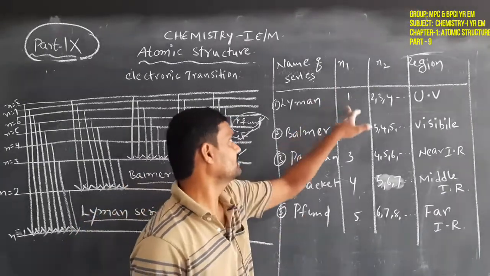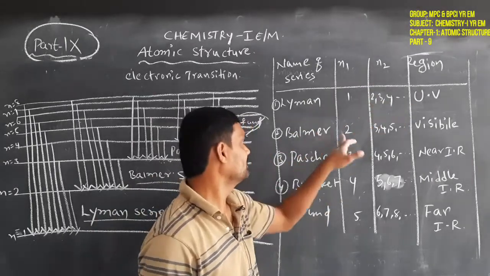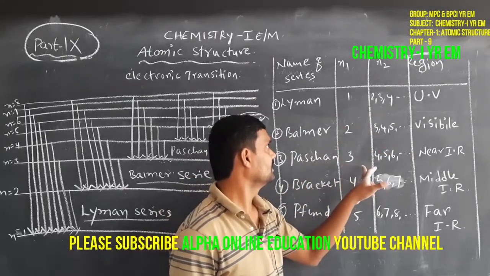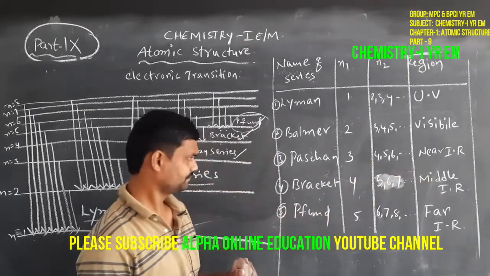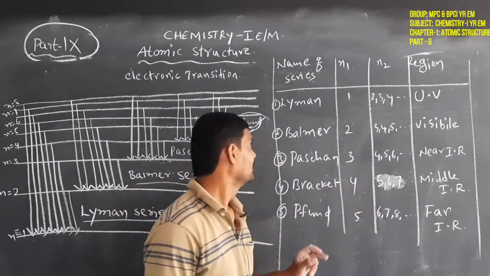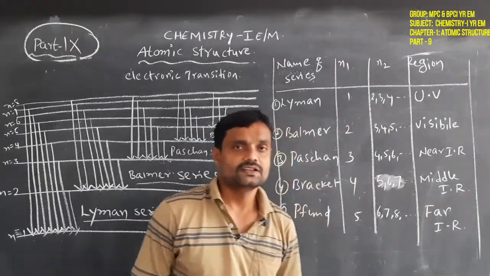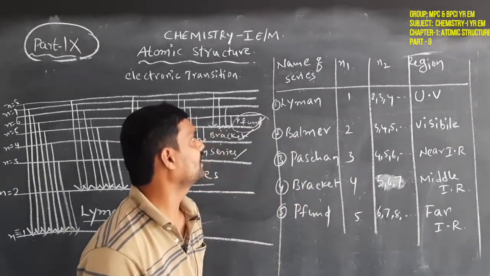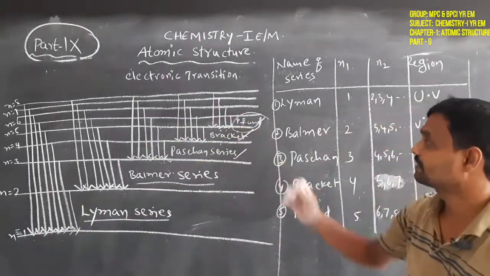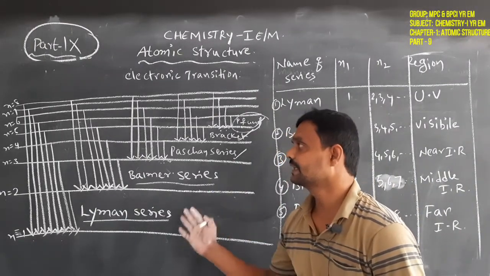Simple. Lyman: n1 is 1, n2 is after 1, that is 2, 3, 4 and so on. Balmer: n1 is 2, n2 is after 2, that is 3, 4, 5. Paschen: n1 is 3, n2 is after 3, that is 4, 5, 6. Brackett: n1 is 4, n2 is 5, 6, 7. Pfund: n1 is 5, n2 is 6, 7, 8. So, this is the simple tabular form of the hydrogen atomic spectrum. And these are the electronic transitions in a hydrogen atomic spectrum, in simple diagrammatic form.